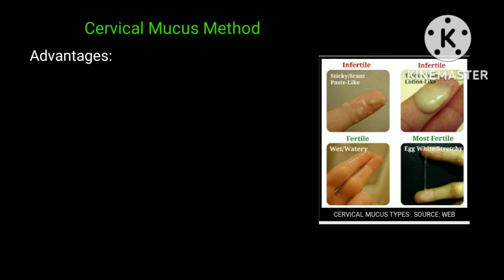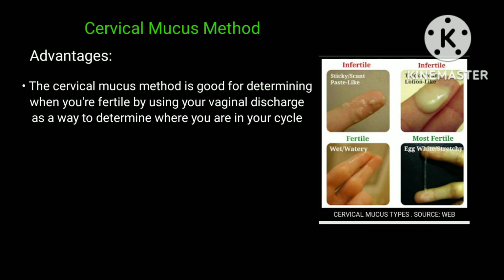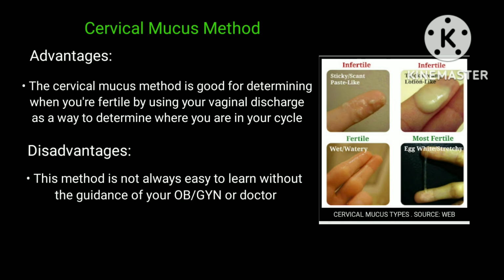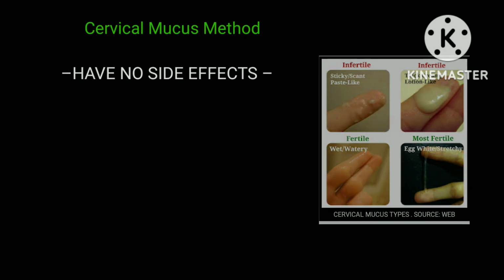The advantages of using the cervical mucus method are: it is good for determining when you're fertile by using your vaginal discharge as a way to determine where you are in your cycle. However, the disadvantages are: this method is not always easy to learn without the guidance of your OB-GYN or your doctor, and it has no side effects.